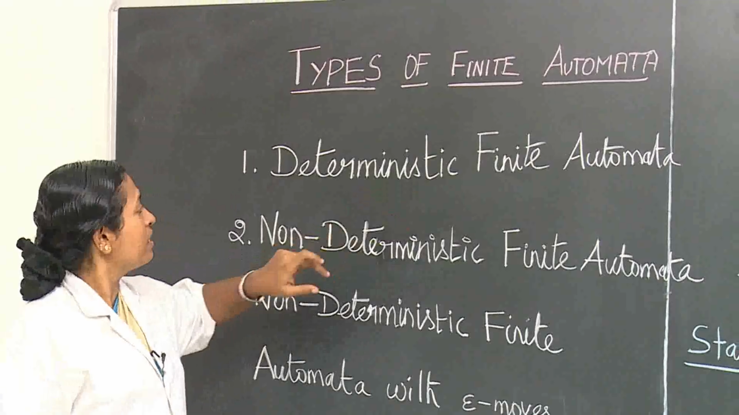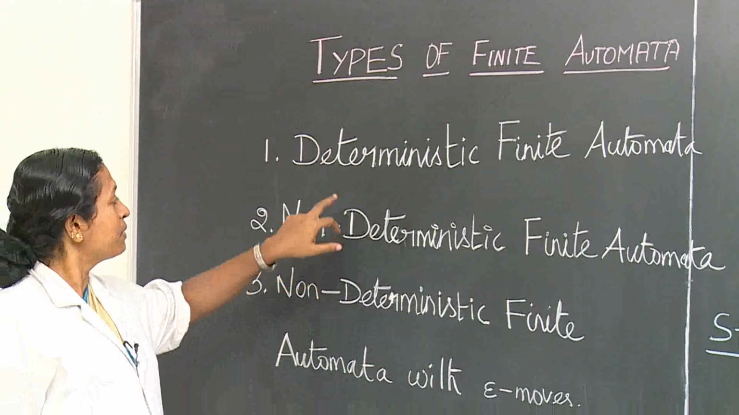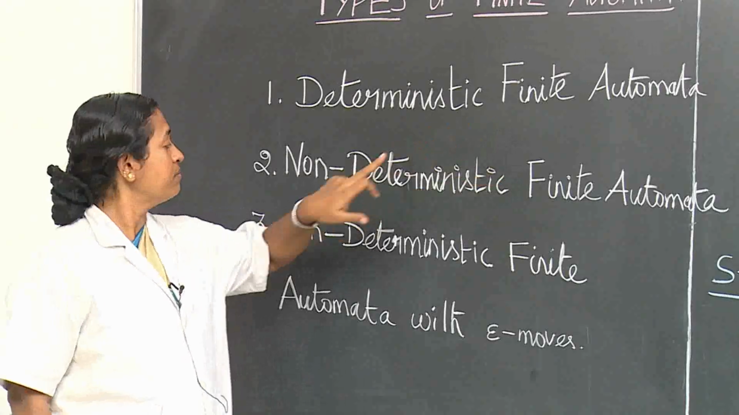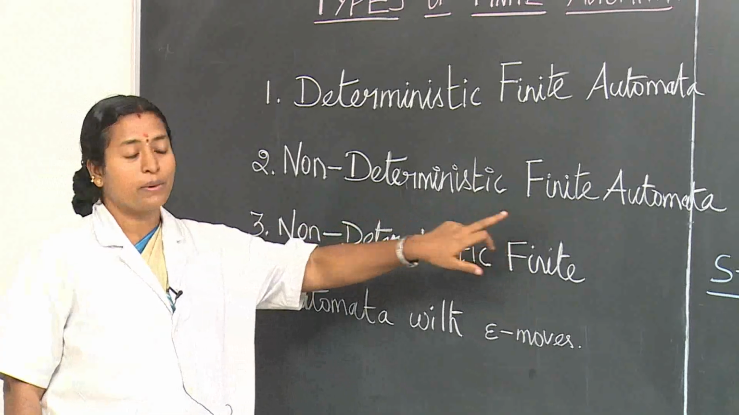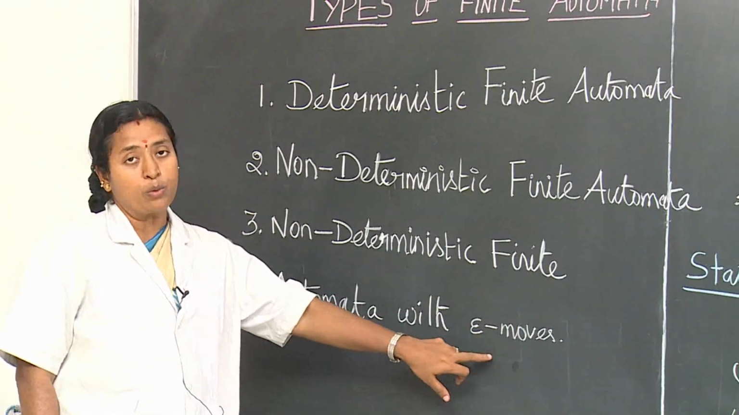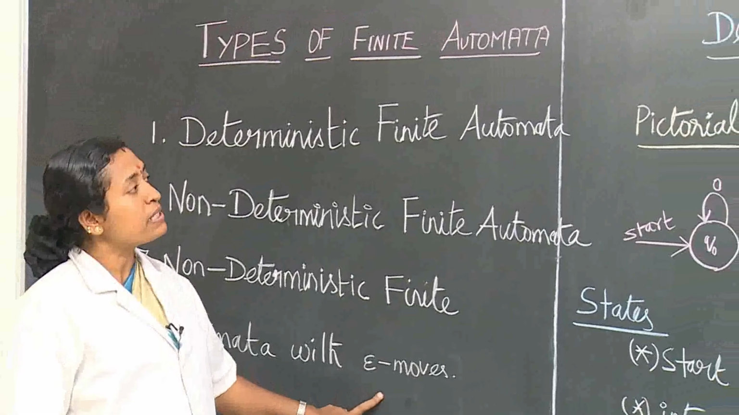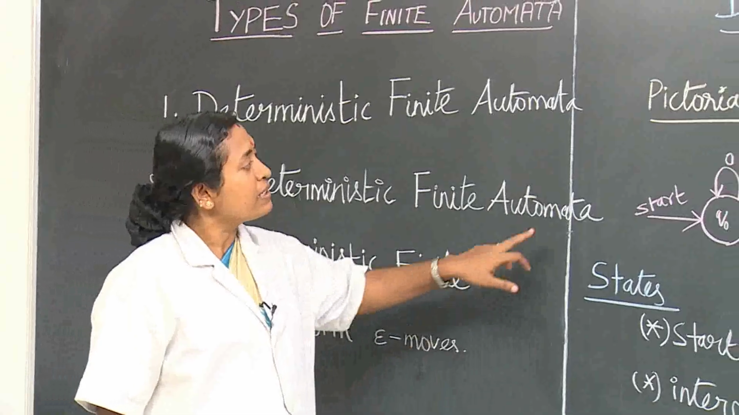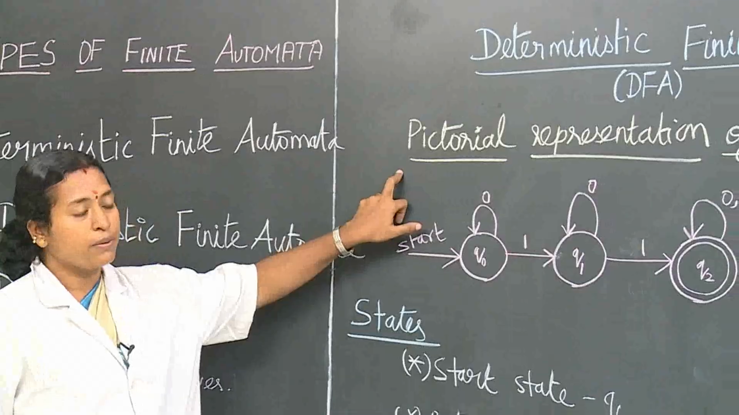Types of finite automata. There are three types of finite automata. First one is deterministic finite automata. Second one is non-deterministic finite automata. Third one is non-deterministic finite automata with epsilon moves. First we can see the deterministic finite automata. We can see the pictorial representation of DFA.